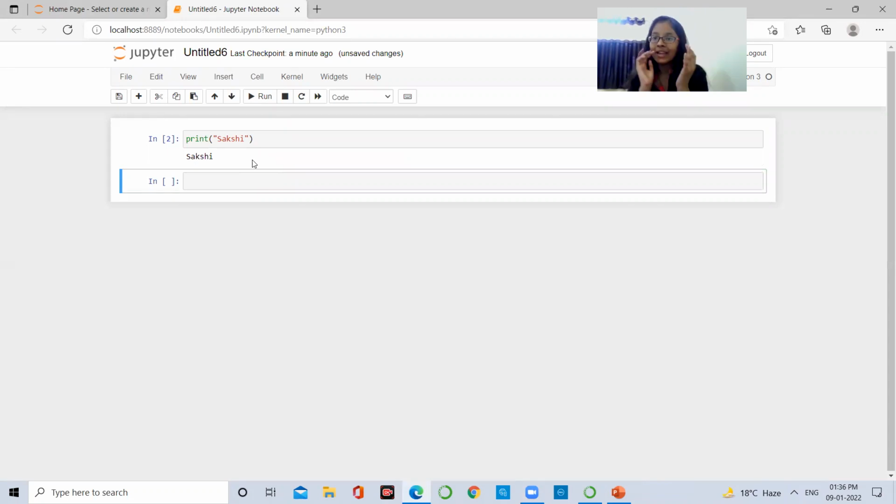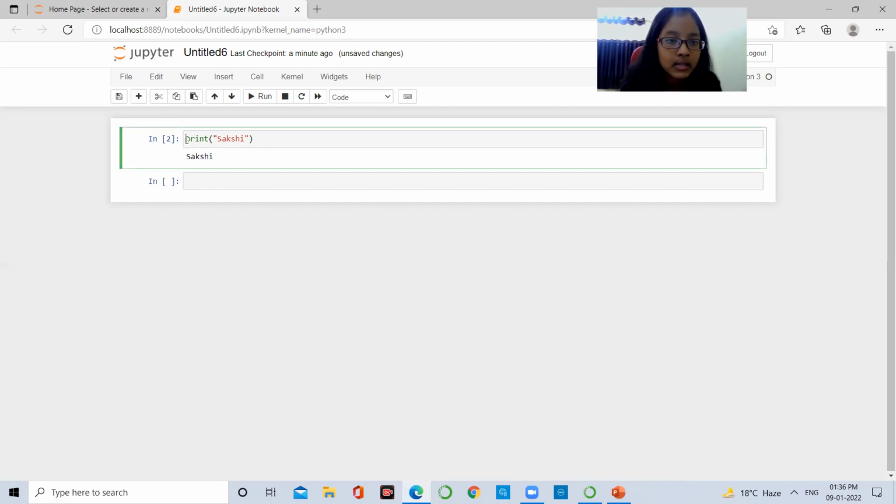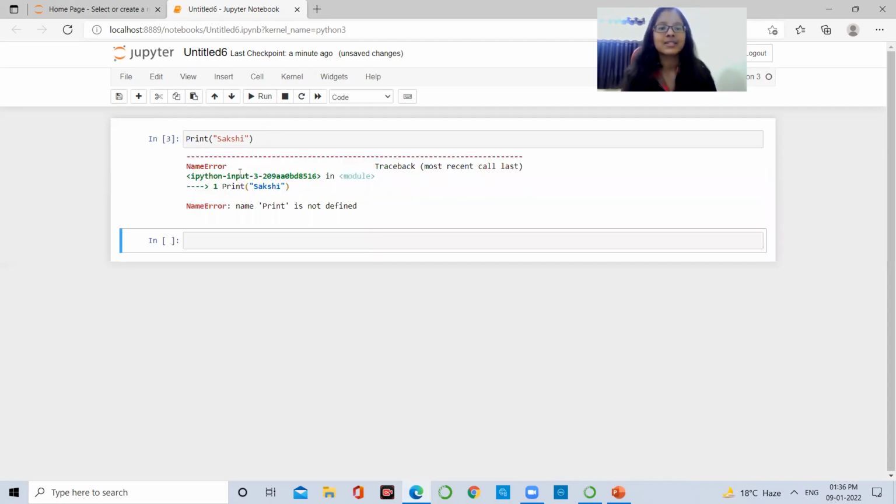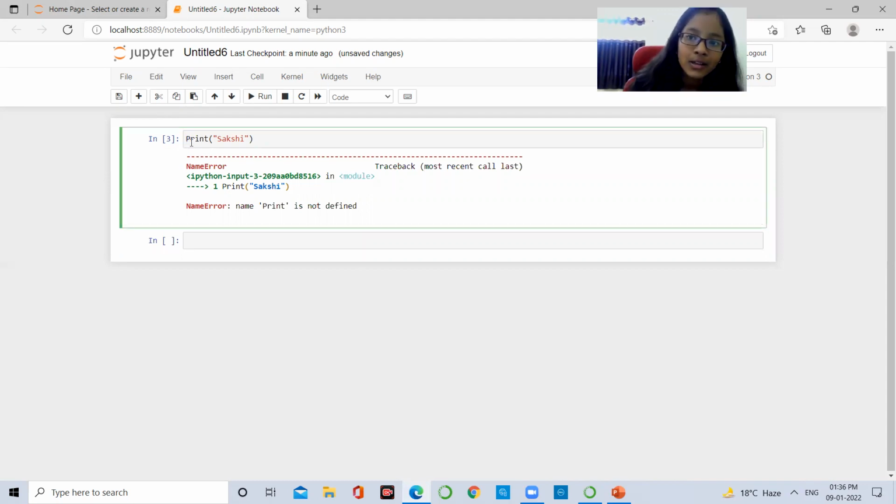That means in just a bracket part also, if you apply another bracket, it won't complain. Now, let us see whether it gives an error for capitalization. It is giving an error because I have used a capital letter in print. So it is very case sensitive in its syntax. If you forget syntax, you won't be able to do Python.